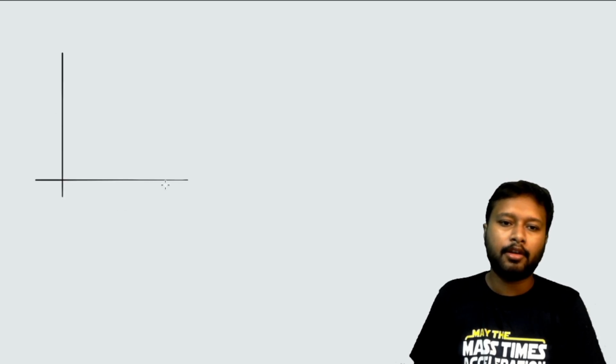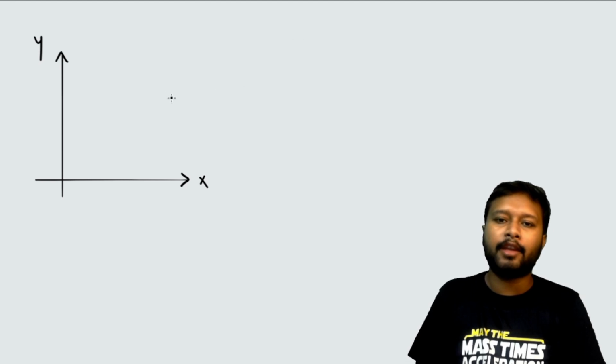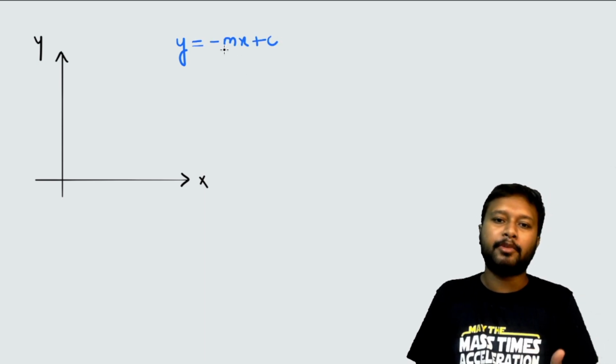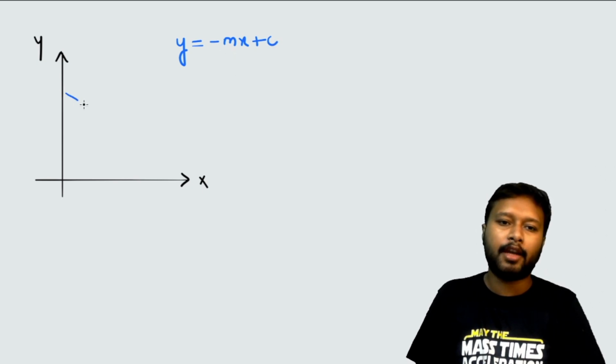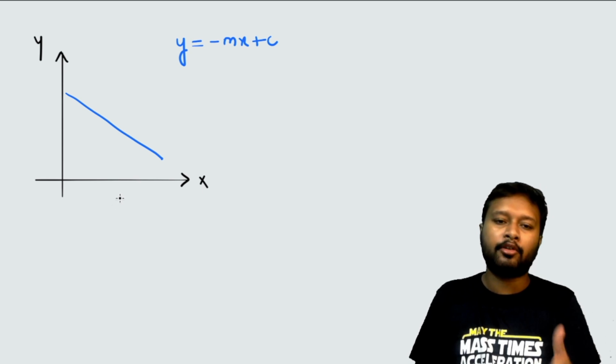Let's say that I am drawing a particular graph on this x and y. So this is x and this is y, and basically my line is given by this equation. Let's say the equation of the line is y equals minus mx plus c. So what does that mean? It means my slope is going to be negative, but the intercept has to be positive. So the line will be drawn in this way.